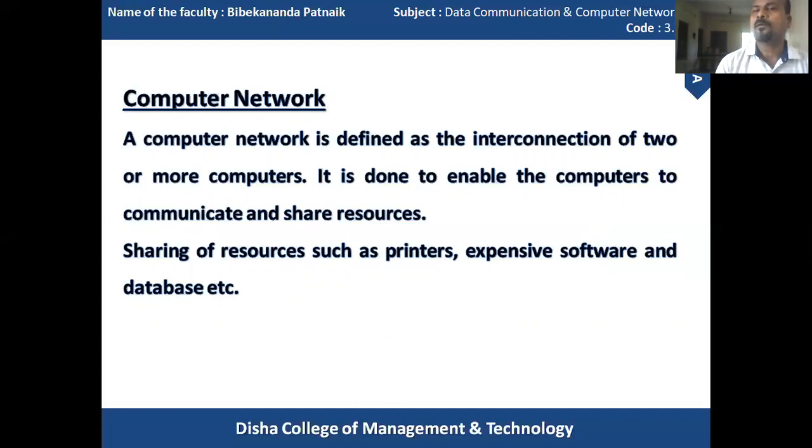It is done to enable the computers to communicate and for sharing of resources, such as printers, expensive software, and databases, etc. As you know, a computer network is a group of computers that are connected with each other using some media for sharing of data and resources.